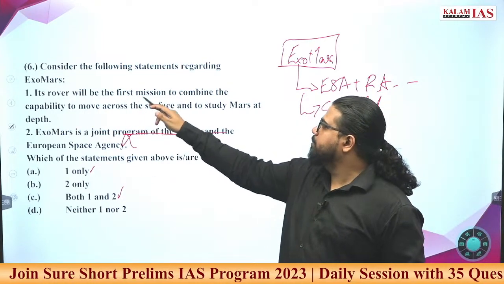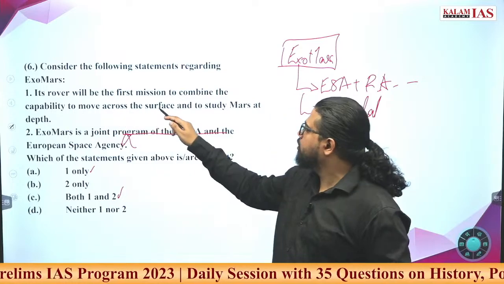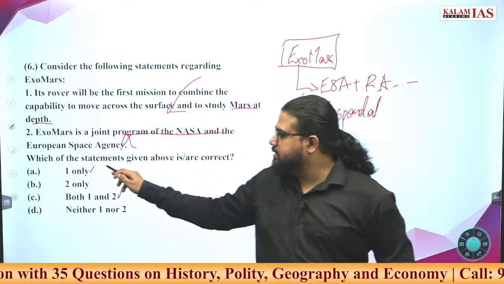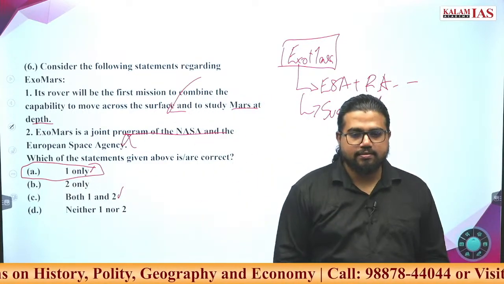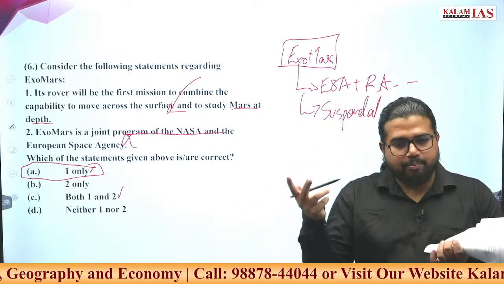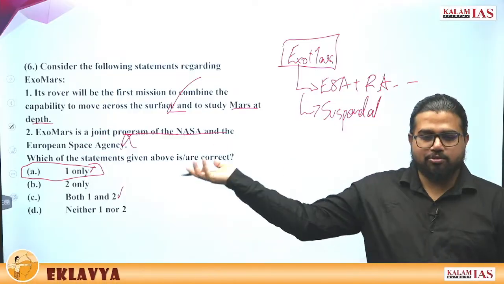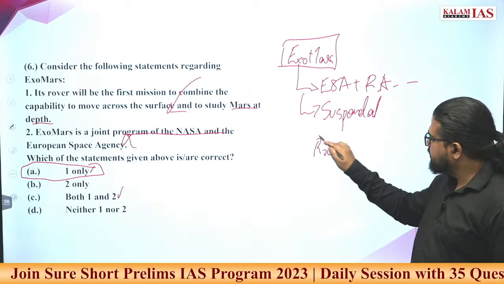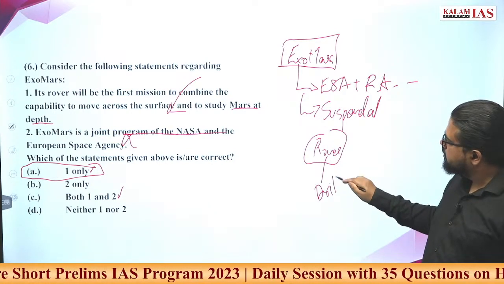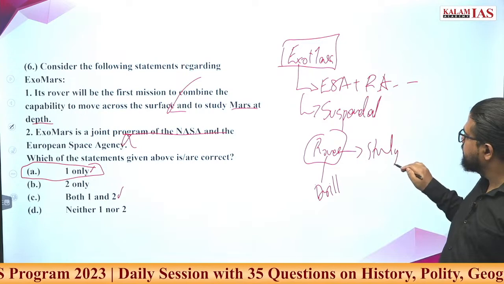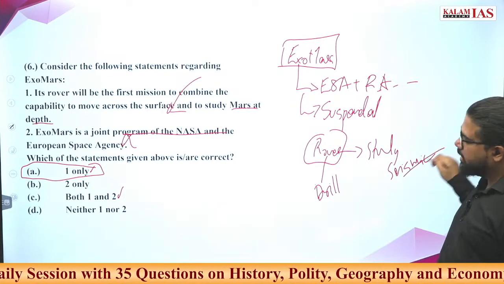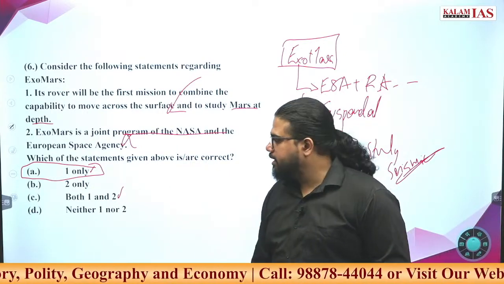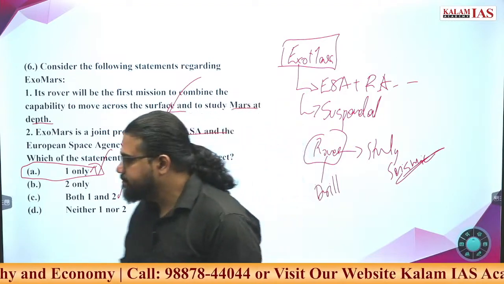Now the first option says it will be the first mission to combine the capability to move across the surface and study the depth of Mars. This is exactly the right statement. Here the answer is A. What does this mission study? It has 2 different components. One is the orbiter that orbits around Mars and takes pictures. The second component is a rover. The rover has equipment to drill Mars and study seismic activities of Mars. So for the first time we are studying the seismic activity, and drilling the inside of Mars is also subjected to analysis. Here the answer is 1 only.